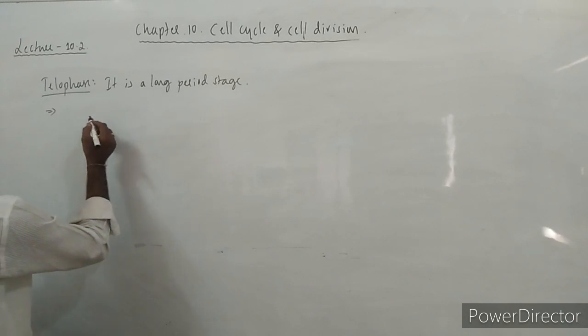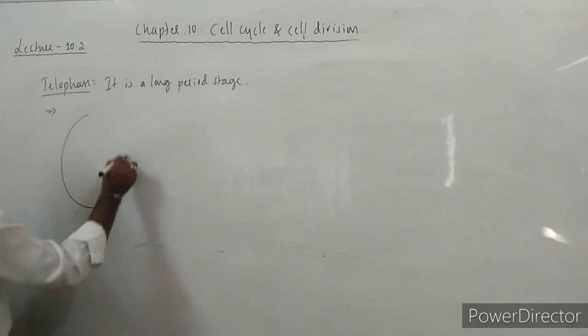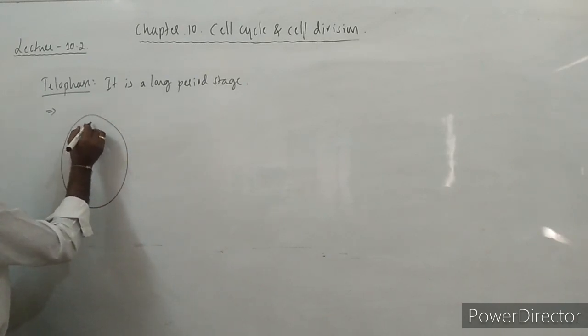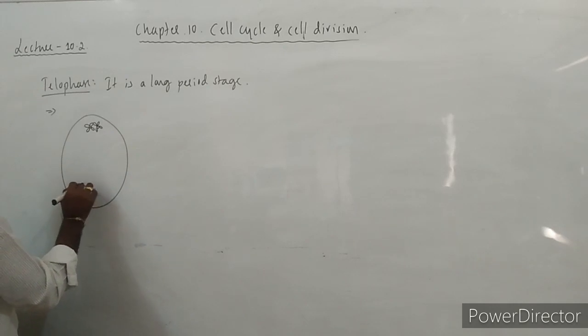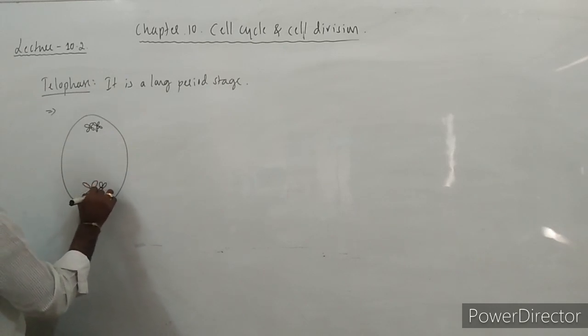Okay, so see here, this is the animal cell and the chromosomes reach the poles over here. This is one chromosome, another chromosome.